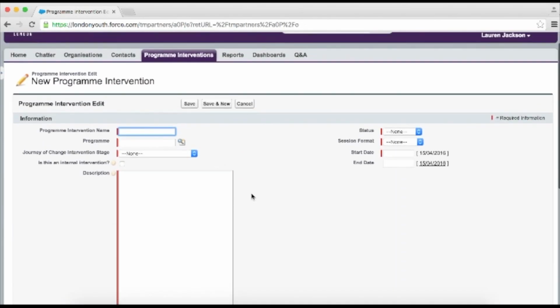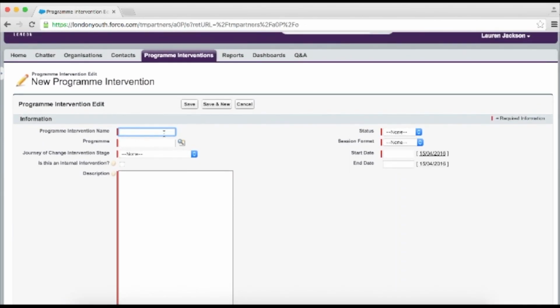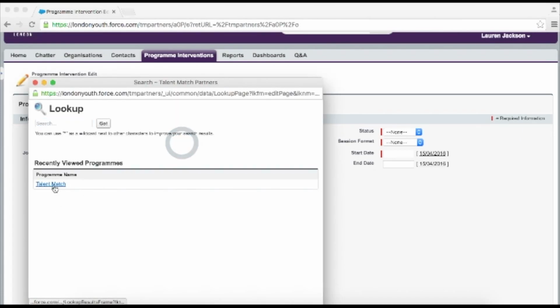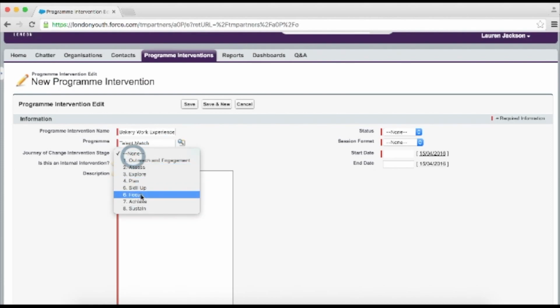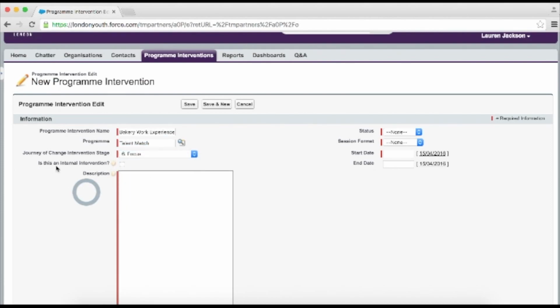As with the contact record, all those fields with a red line next to them are mandatory fields. So you input the name of your program intervention, making sure it's something that will make sense to those from other partnerships that may see it. The program will always be Talent Match, and then you select the journey of change stage the intervention is suitable for. The internal intervention checkbox is exactly what it says it is. Ticking this box notes that it's an in-house opportunity only, and it's not something for those who are outside your organisation or maybe outside of your borough.